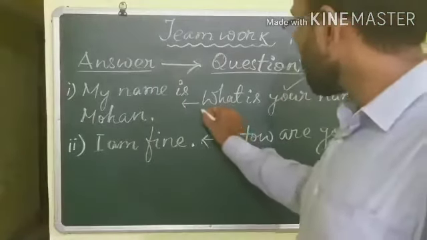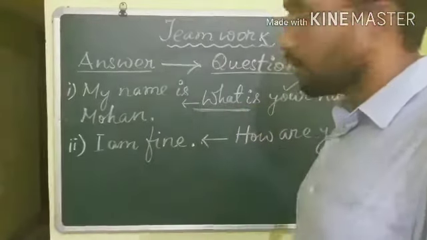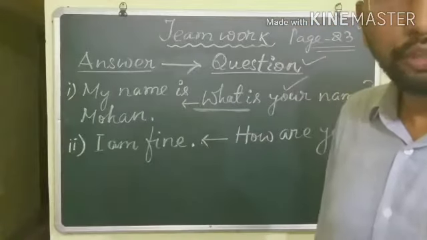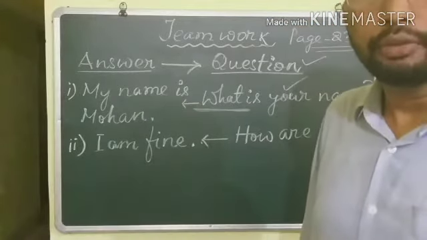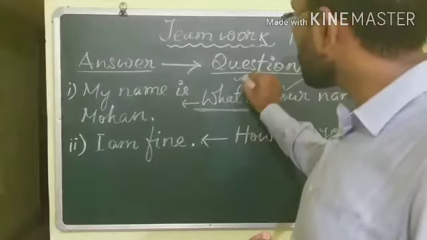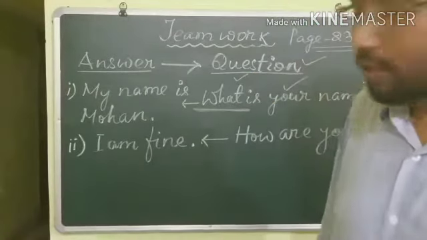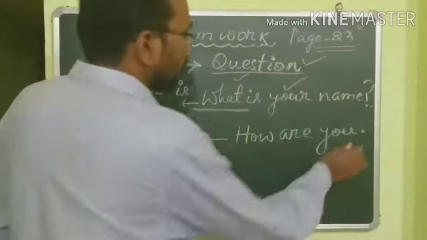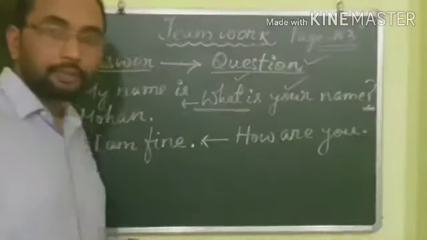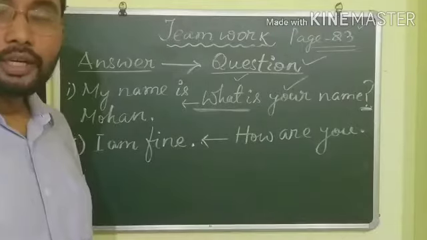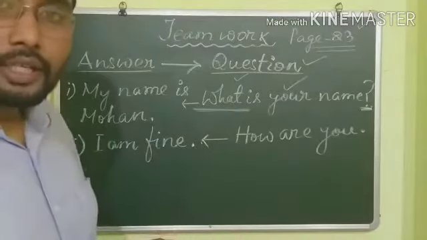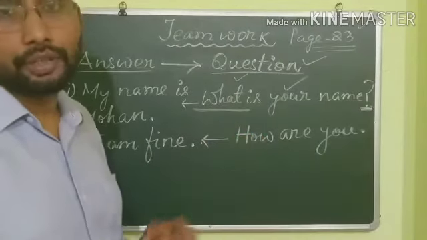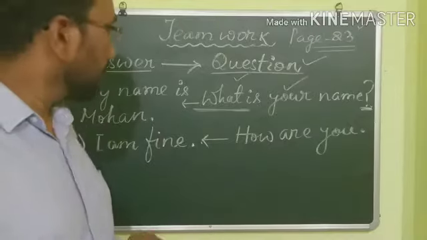Right? You can see this is a WH word or question word, you can say. So we use these words to frame question. Secondly, how will you know that it's a question? Because there is a question mark. Right? So at the end of the sentence, you have to put question mark in a question. Right, children?